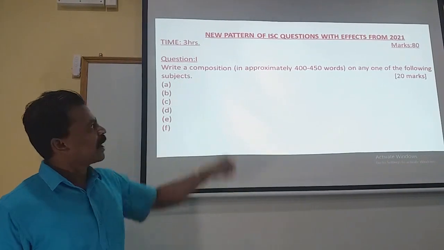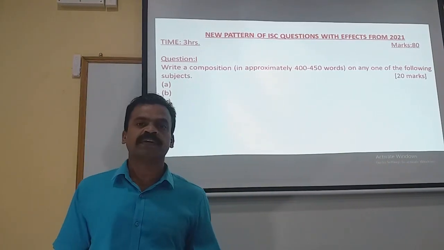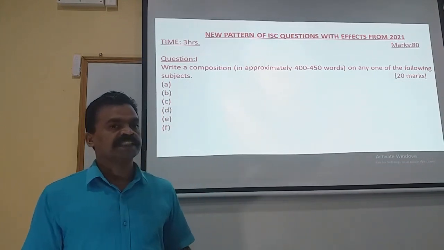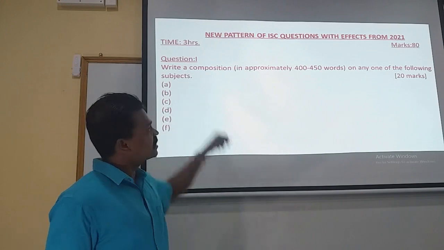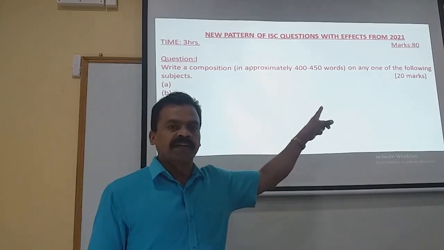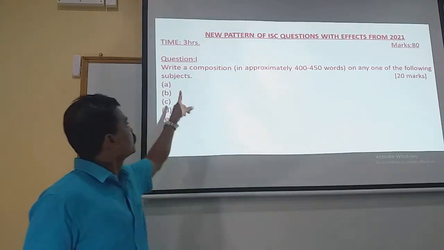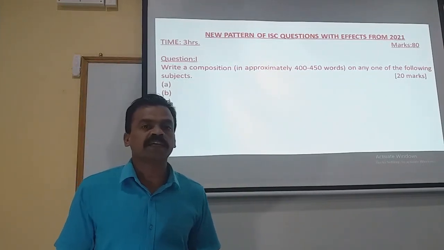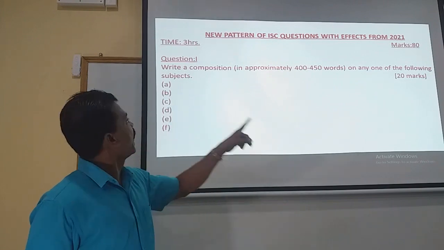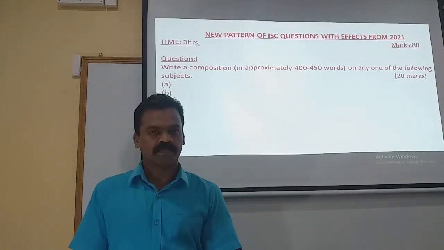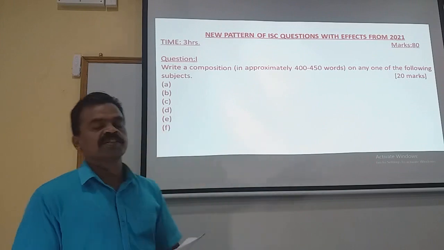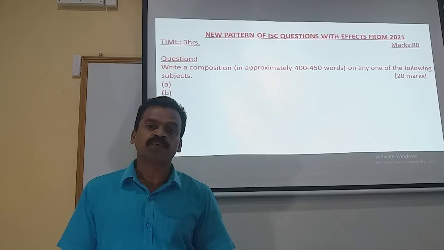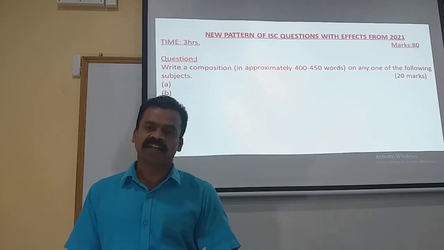Let's see the new pattern of ISC questions with effect from 2021. As you already know, the time allotted for your examination is 3 hours and the total mark is 80. So the first question is: write a composition in approximately 400 to 450 words on any one of the following subjects. Altogether, there will be 6 questions given, out of which the candidate may choose any one of the 6 questions.